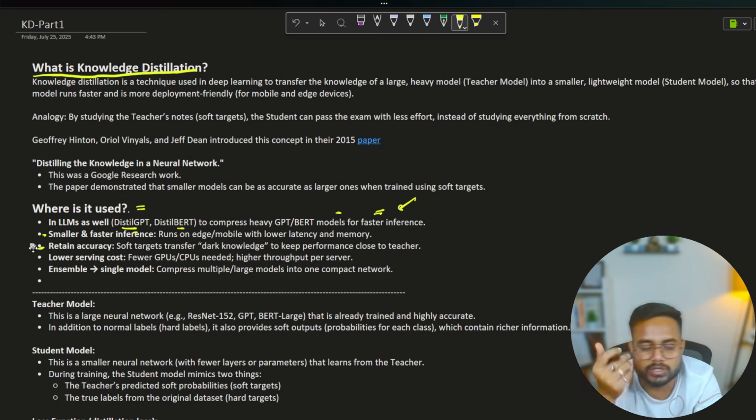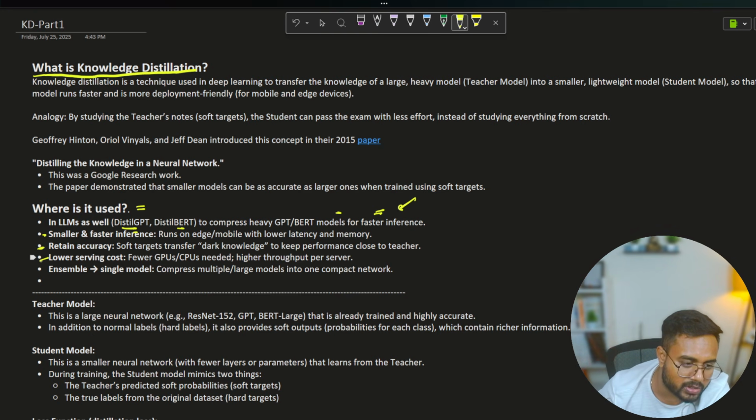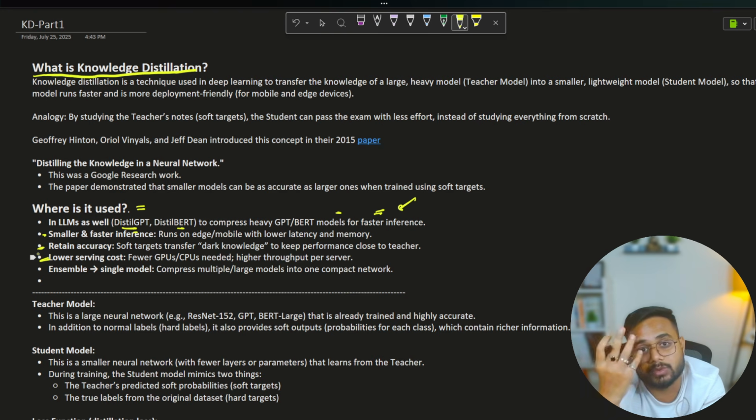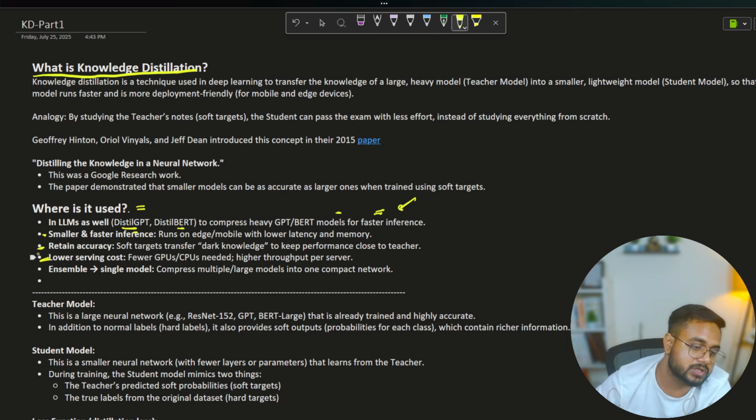Lower serving cost means if we can load our model on a lower infrastructure with the same capability the bigger model has, in that case also we can go ahead with the distillation.